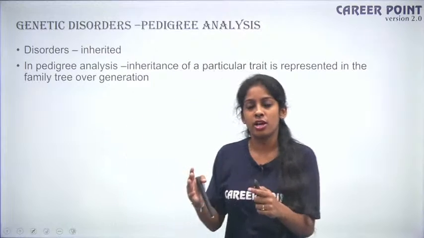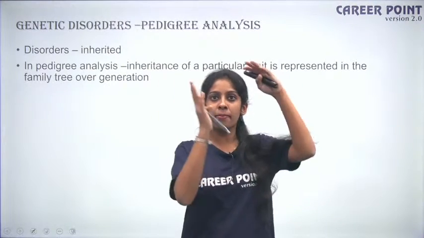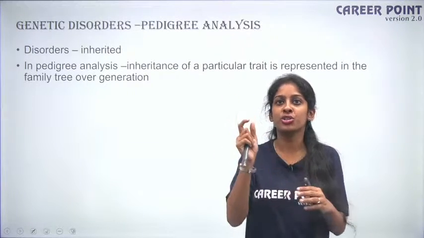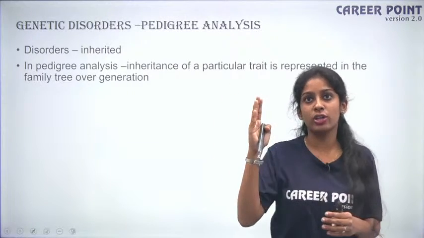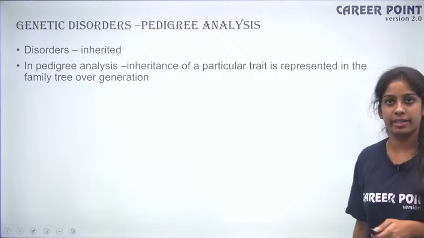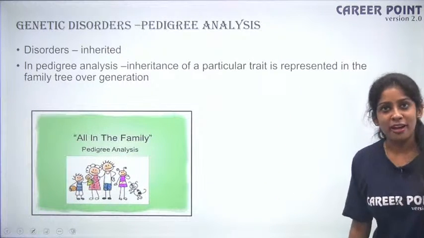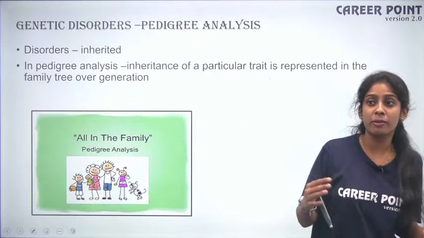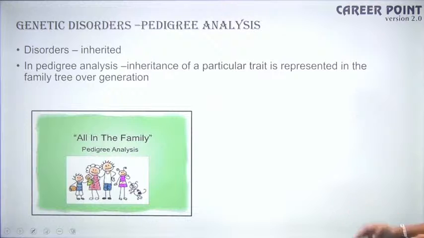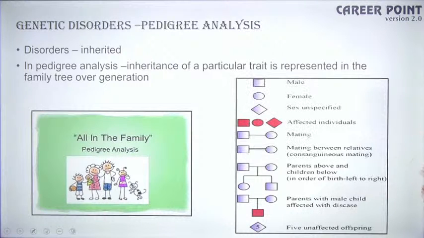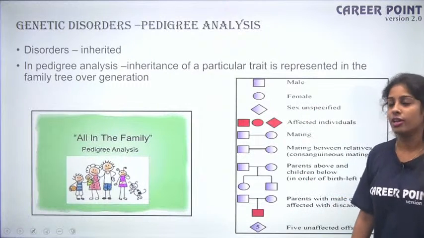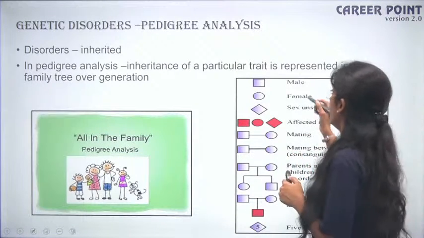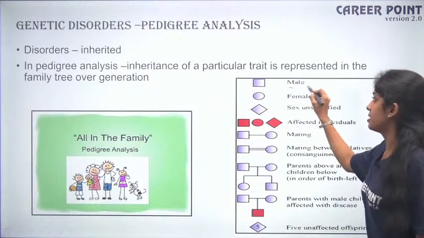So how do you study this? For example, the parents do not have it, but the grandparents have it and the grandchildren are affected. So there's something being passed on. In the parental generation, your gene is silenced. So you need to trace back the origin, right? That is with the help of a pedigree. Okay. So it's all in the family. Every disease that you have, sometimes everything is inherited. Not from your immediate parents, but from your grandparents or your great grandparents. Okay. So for your pedigree analysis, you have certain tools here. Just like that, you can't do analysis. You need to have some kind of tools to do something, right? So when you have a square box, it is represented as a male.